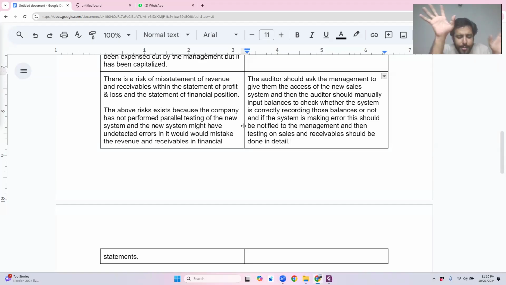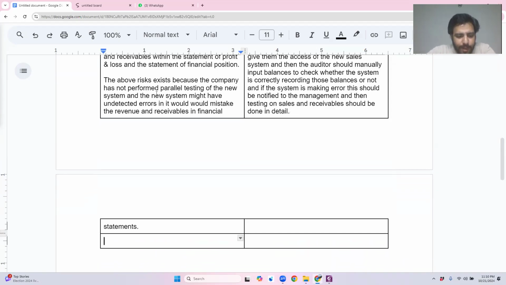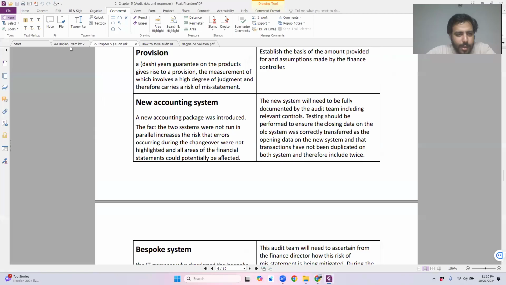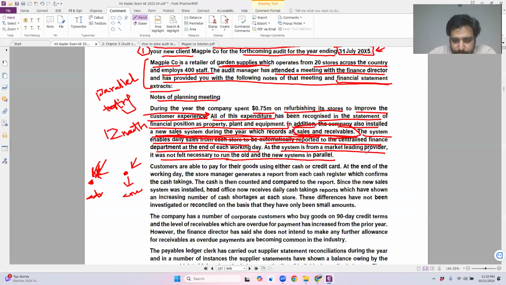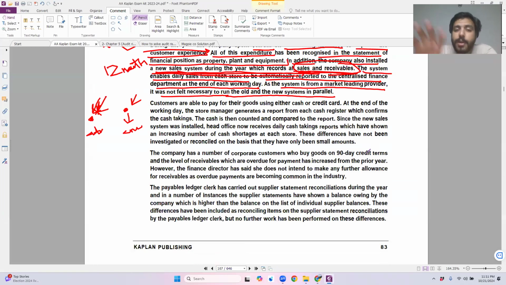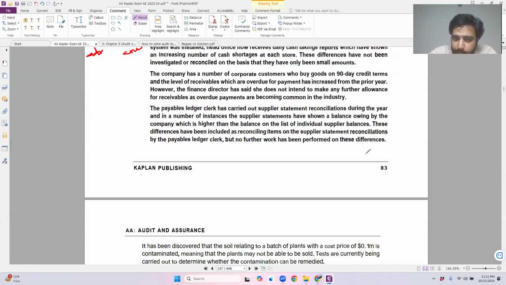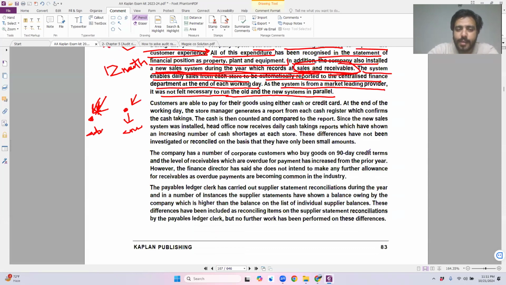And if I don't have enough time within the exam, I can leave the whole scenario, because I've done my marks. I'm done with my marks. I've done all the risks. So let's identify one more additional risk right now, just for the sake of understanding. Well, we are going to identify all, but how you are going to do it in the exam question, that is also something that you need to understand. You don't need to identify every single thing within the exam. Remember that.